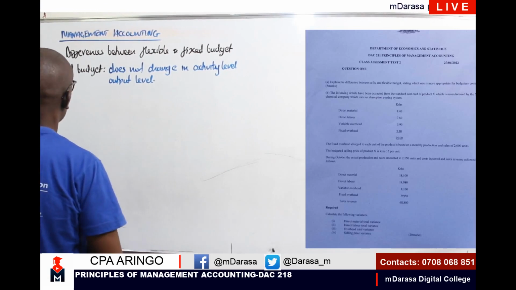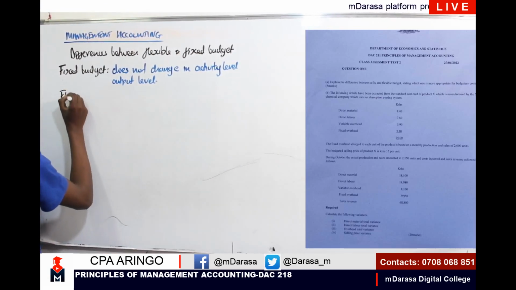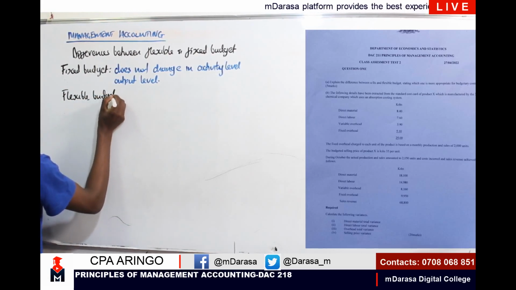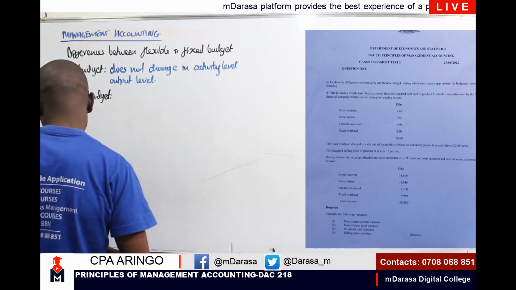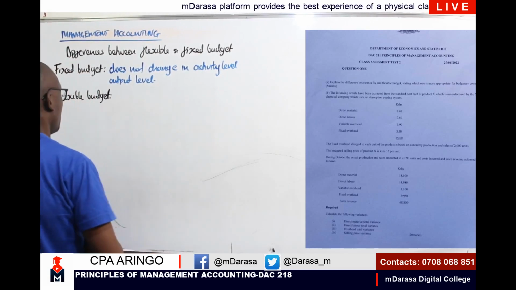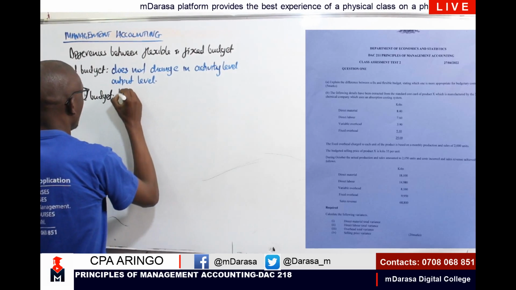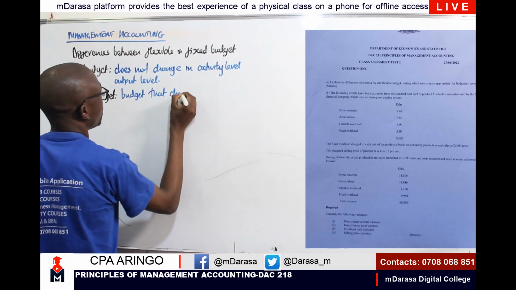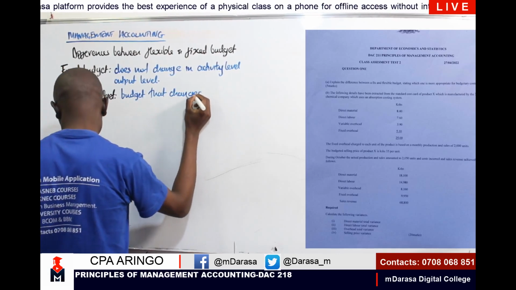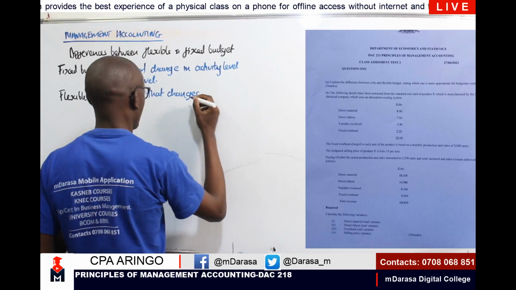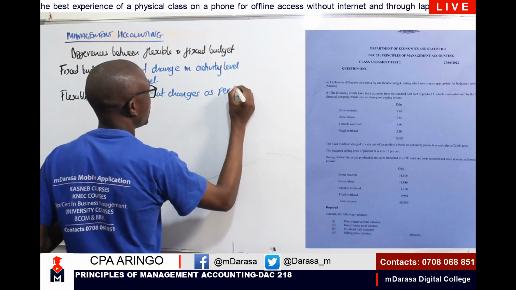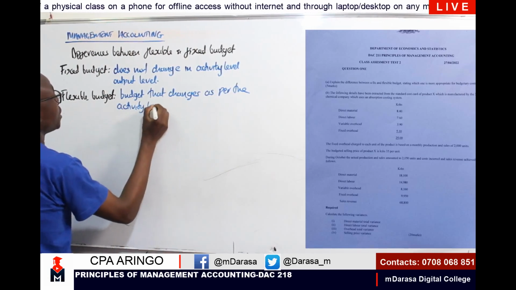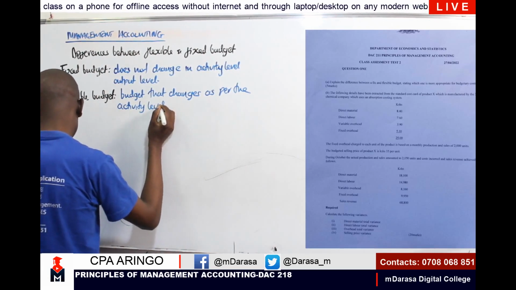Whereas anytime you talk of a flexible budget, this is a budget that changes as per the activity level or production of units.